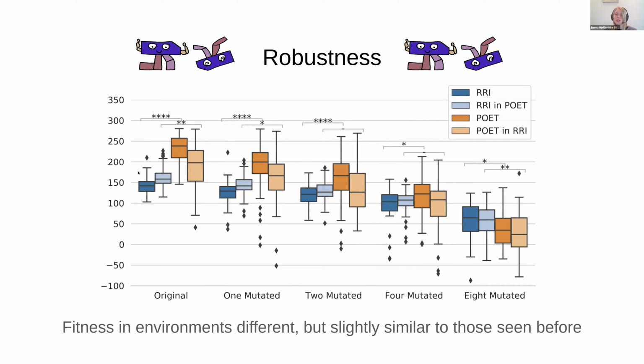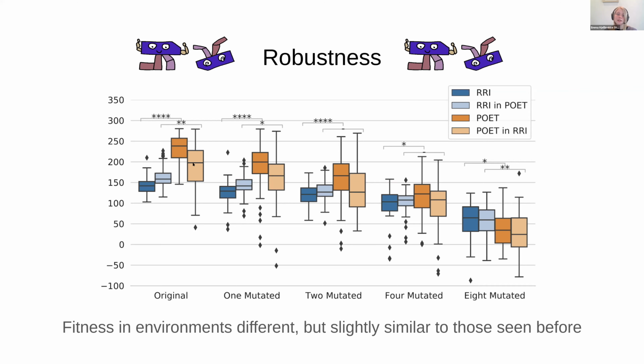We also looked at how poet and RRI performed in each other's environments. If we look at the original environments that the individuals encountered during training to the left here, we can see that RRI performed slightly better in poet's environments than in its own environments. And poet performed slightly better in its own environments than RRI's environments.